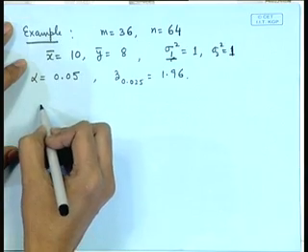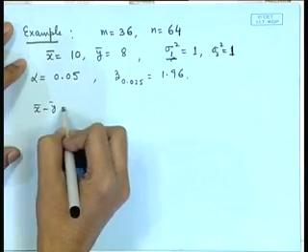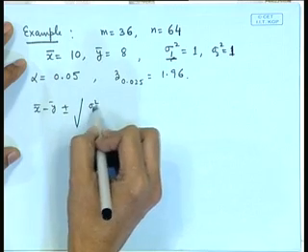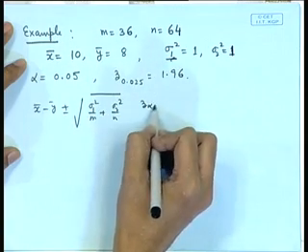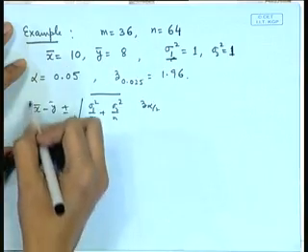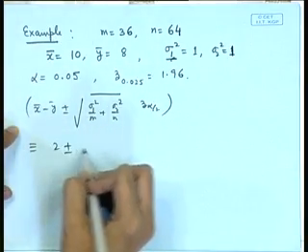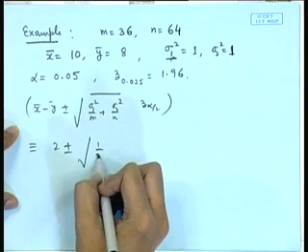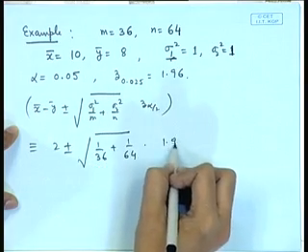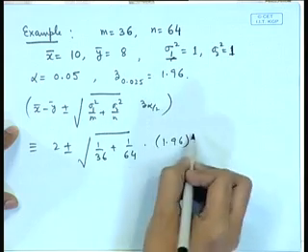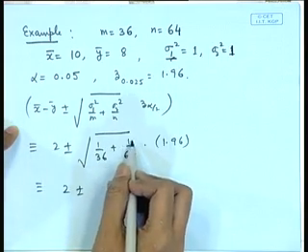So, the confidence interval will become x bar minus y bar plus minus square root of sigma 1 square by m plus sigma 2 square by n times z alpha by 2. So, this confidence interval will be equal to 10 minus 8 is 2, plus minus square root of 1 by 36 plus 1 by 64, times 1.96. So, this value can be evaluated. 64 plus 36 is 100.